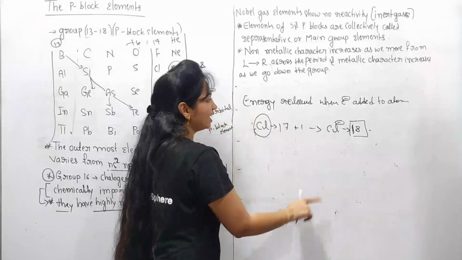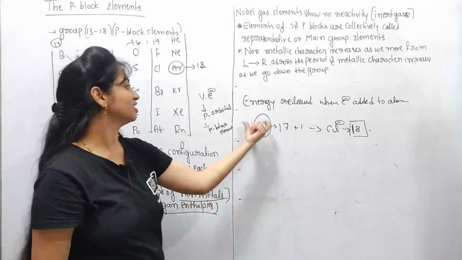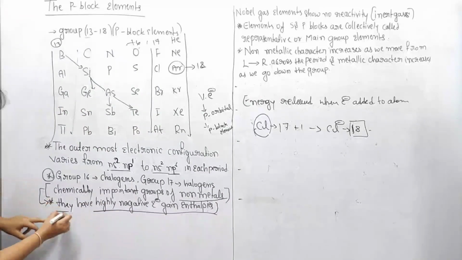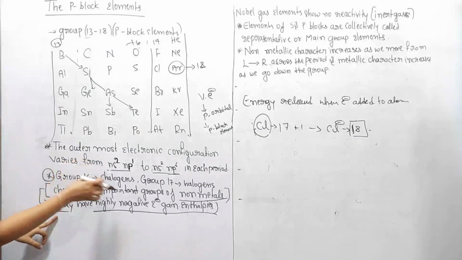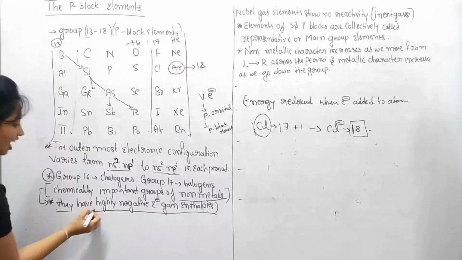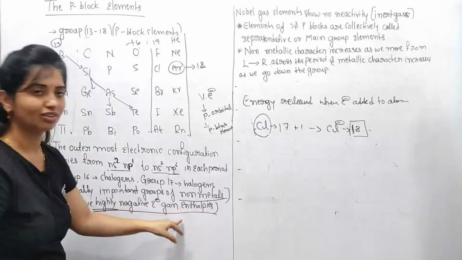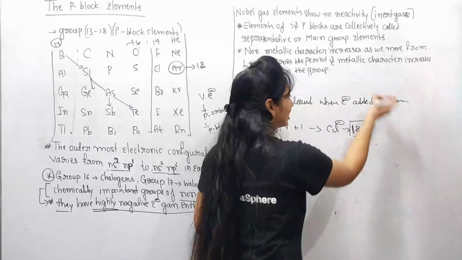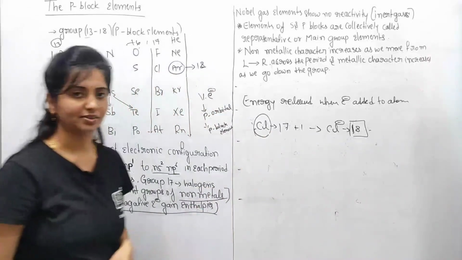So you add only one electron to this chlorine. That's why these elements, the group 16 and the group 17 elements, have highly negative electron gain enthalpy. It means a high amount of energy is released when an electron is added to this atom.